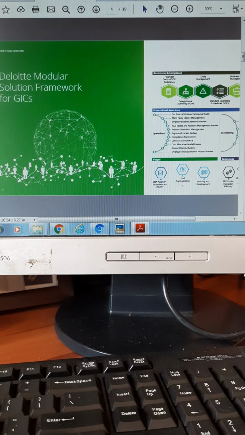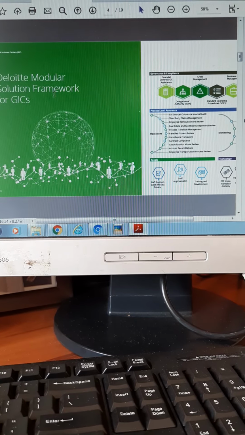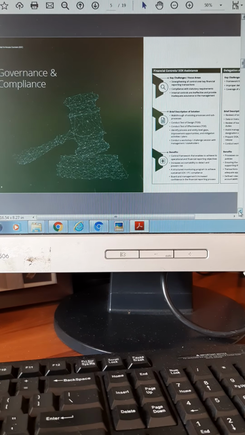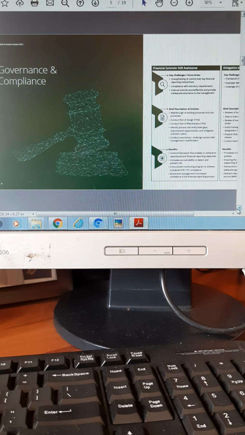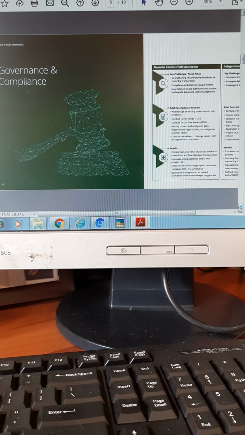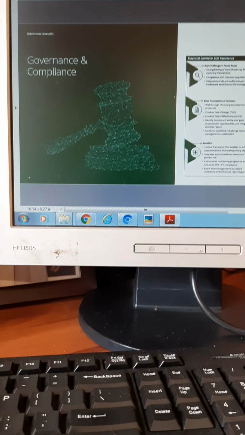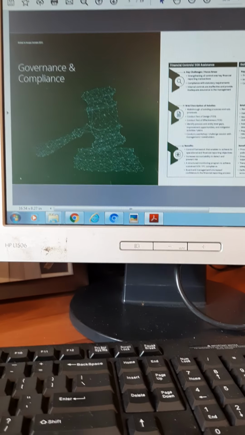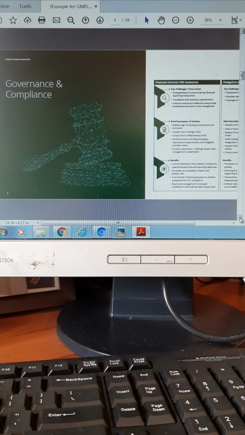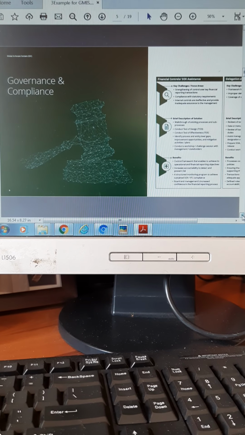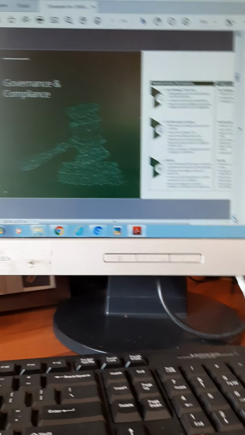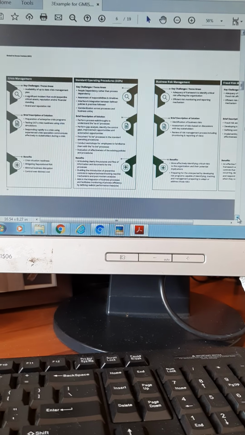They will help you set up, step by step, with the Deloitte modular solution framework for GIC, with governance and compliance for each country. For a GIC, what are the rules? If they have to set up a GIC in India, the governance and compliance will be totally different from if they want to start in, say, Korea. So Deloitte will do all these compliances.